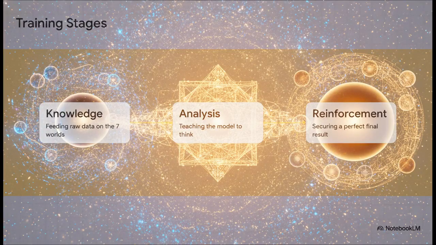So how was this massive mind actually created from scratch? Well, think of ancient elders carefully arranging chaotic, glowing sparks into a smooth, orderly, golden pattern. The training proceeded very carefully across 3 lengthy stages. First, raw knowledge about all 7 worlds was injected directly into the weights. Second, deep analysis training taught the model to actually think and profoundly predict each subsequent step. And finally, rigorous reinforcement learning was applied, reliably securing a perfect, flawless final result.